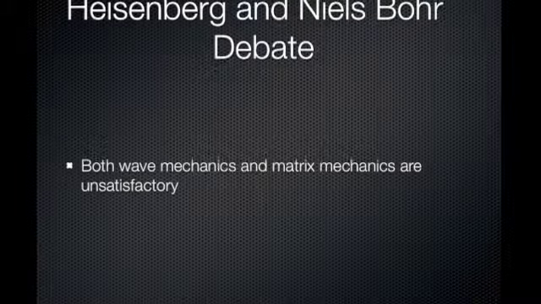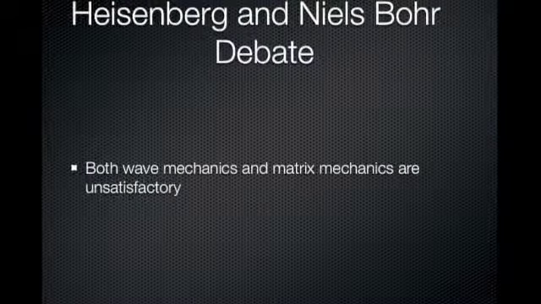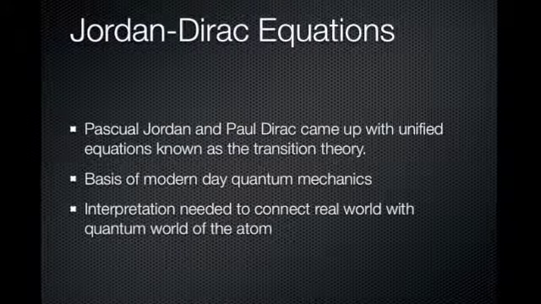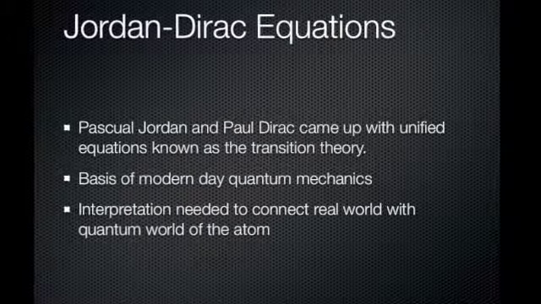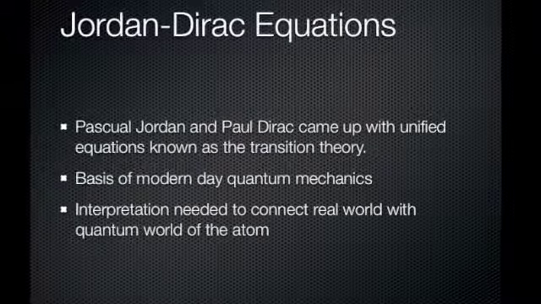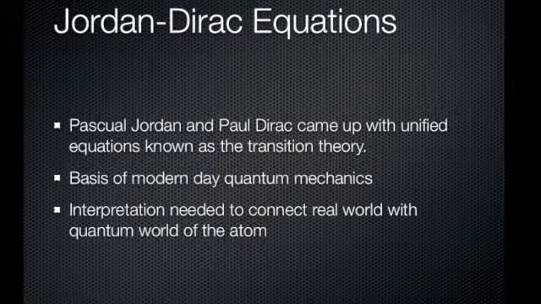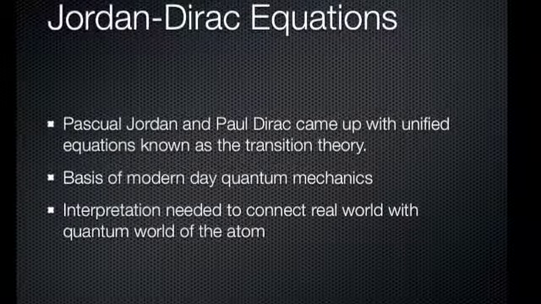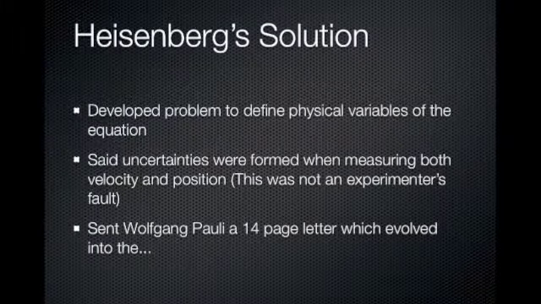Heisenberg and Niels Bohr debated over which interpretation was right and came up with the conclusion that none were satisfactory. Pascual Jordan and Paul Dirac came up with unified equations known as transformation theory. This was the basis of quantum mechanics today. All that was needed now was an interpretation of these equations to connect everyday events to the quantum world.